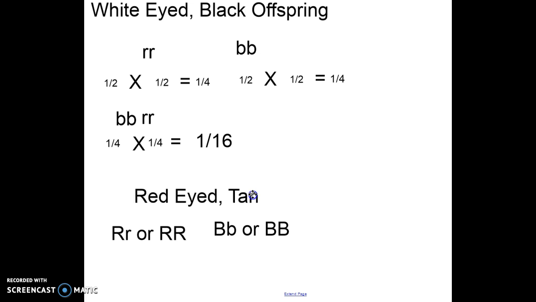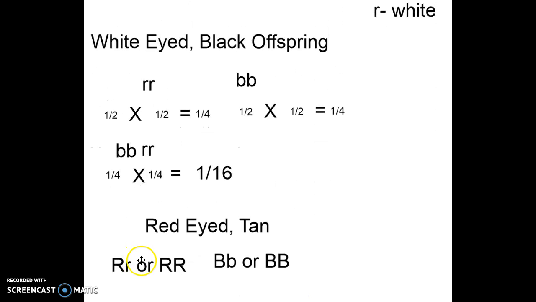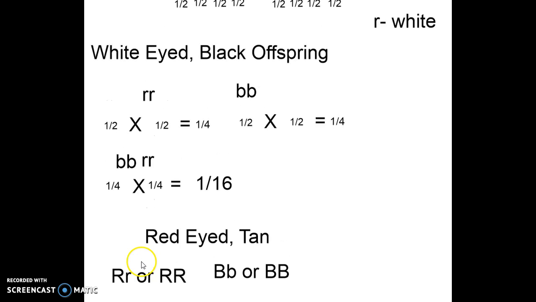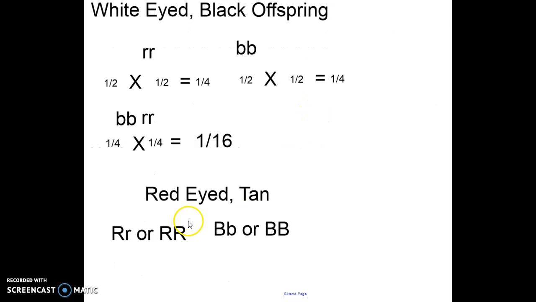So how do we figure out these probabilities, right, for a red-eyed tan offspring? I can do the math the full way. I can figure out what percent of the offspring will be capital R, lowercase r. Well, that means I could use this R and this R, right? So this capital R from here and this lowercase r from here. Or I could use the lowercase r from here and the capital R from here.